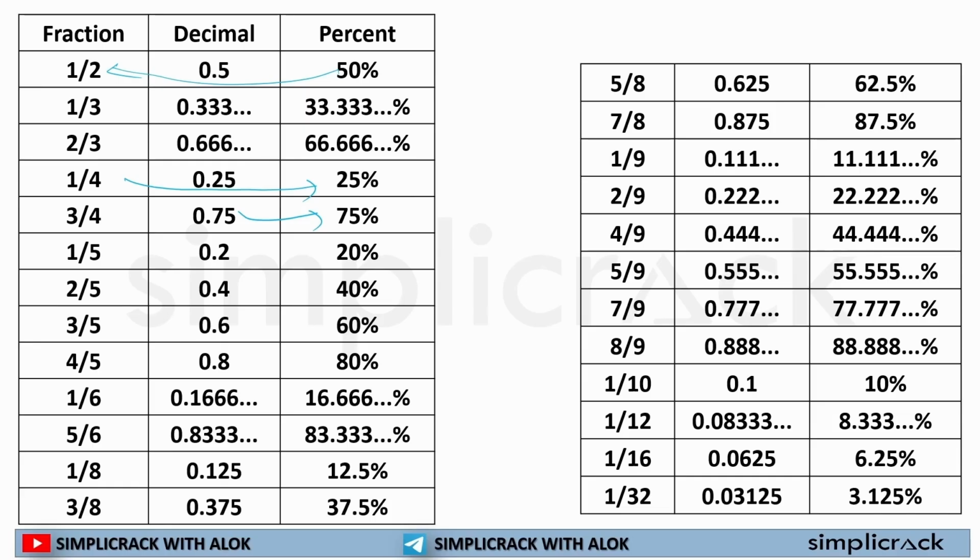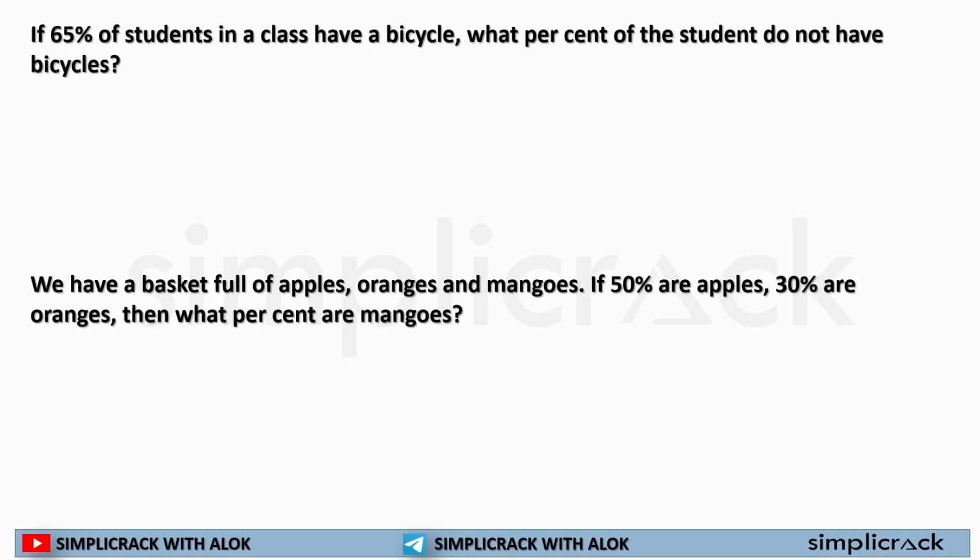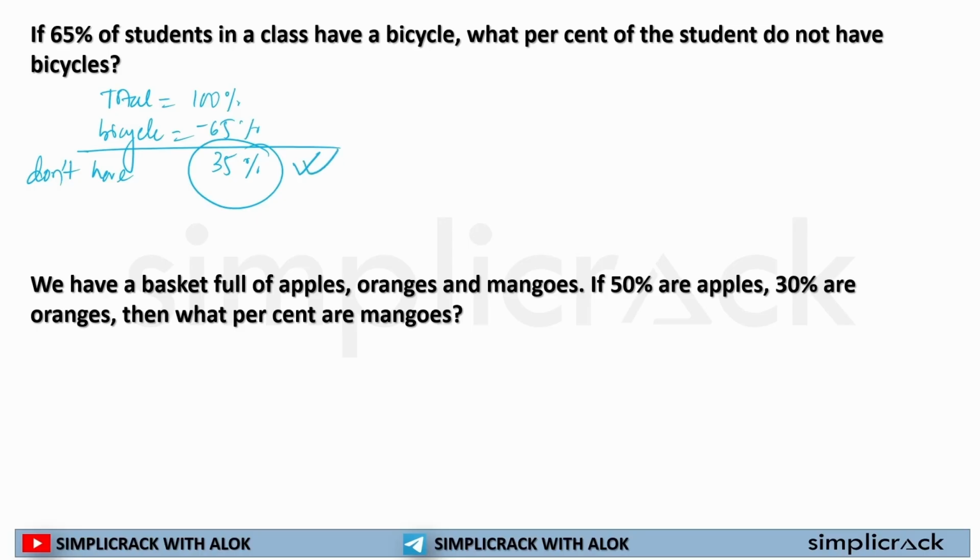Now let's understand the next concept. Before we start with the concept, let's solve a few questions. So if 65% students in a class have a bicycle, as I have already told you, every time a percentage is there, the total percentage will be 100. How many students have a bicycle? 65%. How many students do not have a bicycle? I will simply deduct it: 100 minus 65 is equal to 35%. So 35% of students do not have bicycles.